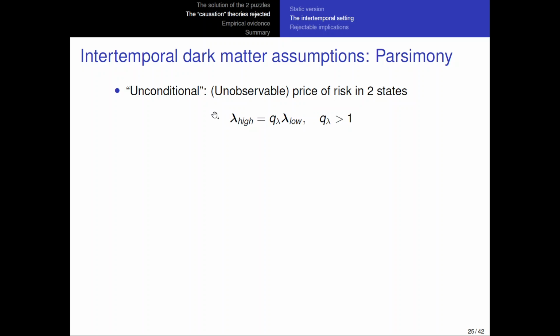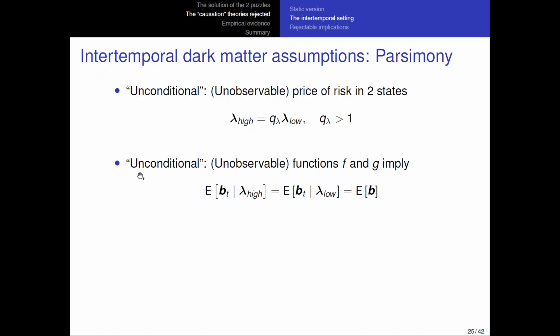That's the first assumption that I make about the dark matter in this type of theories, because the problem is that these theories are all static. So I need to assume something about what they might assume regarding what happens intertemporally. So this is the first thing: I assume that they use a parsimonious model like this.